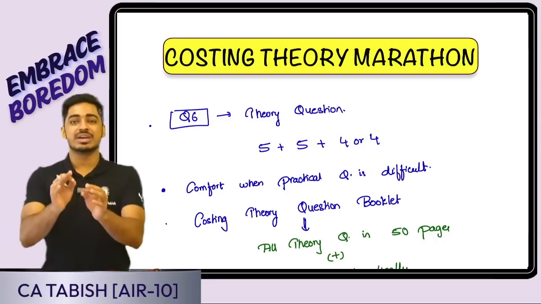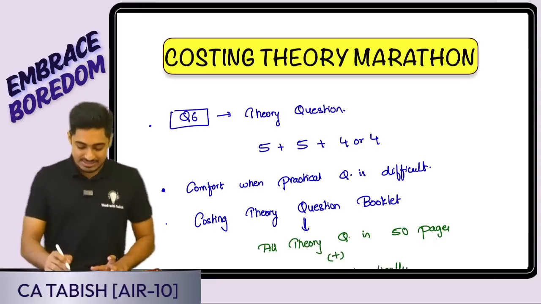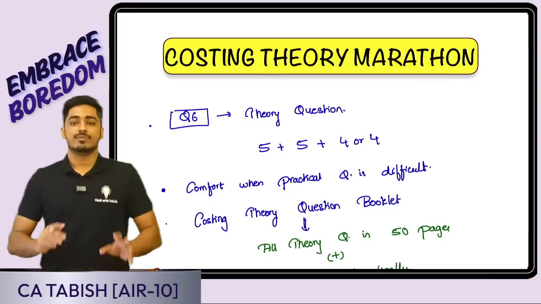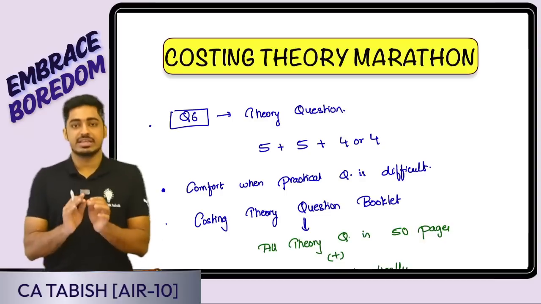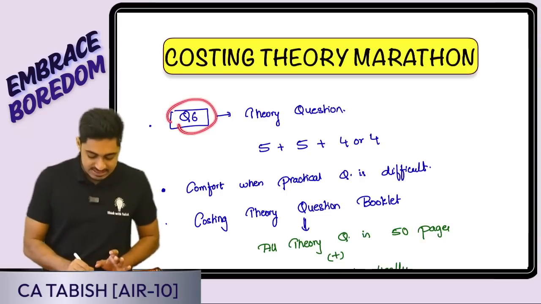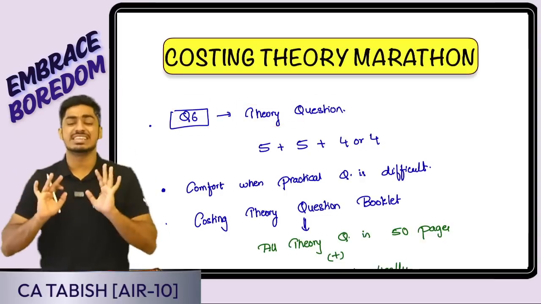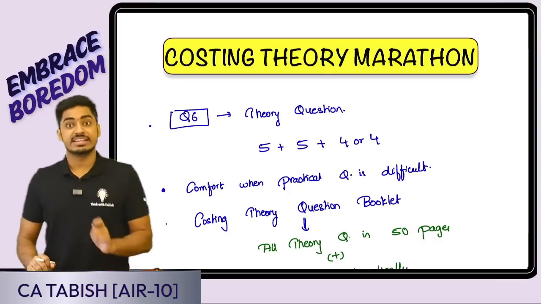To help you guys in your last leg before examination, we have come with a costing theory marathon. You might already know that in the costing paper, question number 6 is going to be a theory question. Now, most students ignore theory and go. That is not a good strategy.